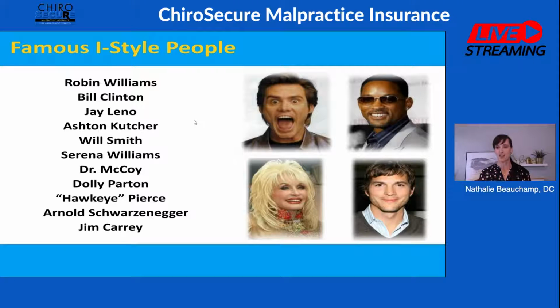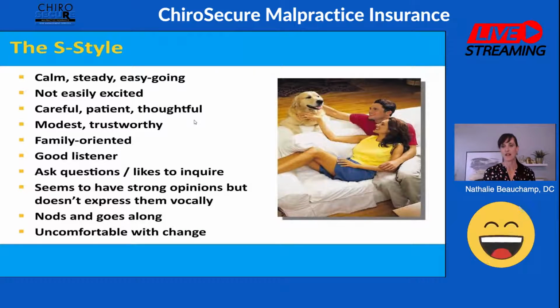Jay Leno, Ashton Kutcher. So they're really outgoing. I always tell my staff that it is the person that when they walk in the office, you already know they're there because you hear them talking and laughing. This is who the I personalities are.